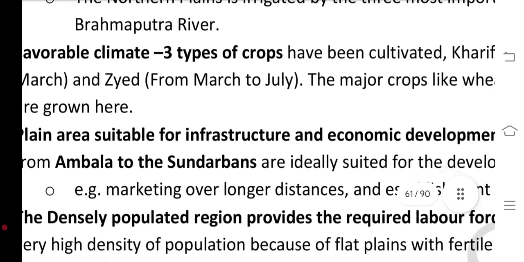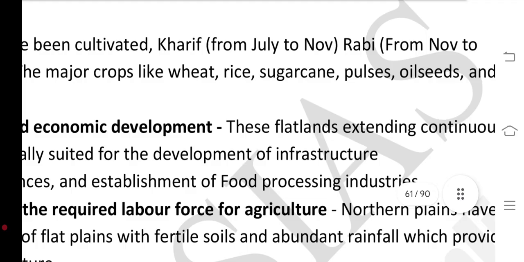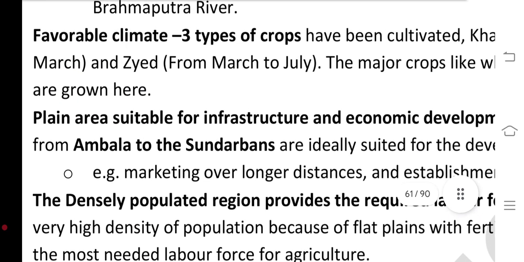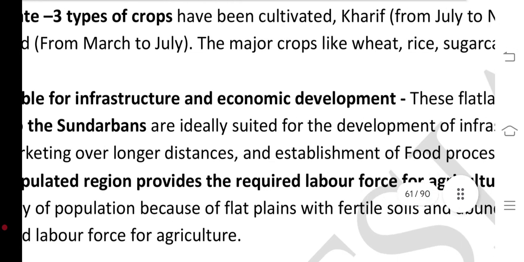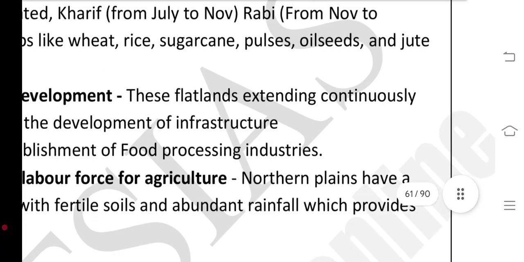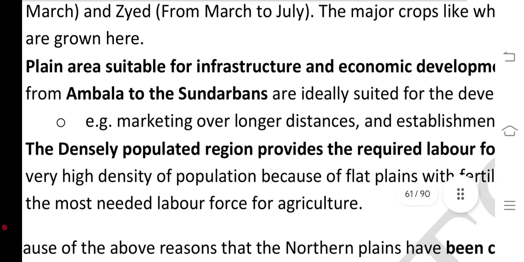Favorable climates, and three types of crops are cultivated: Kharif from July to November, Rabi from November to March, and Zaid from March to July. Major crops like wheat, rice, sugarcane, pulses, oilseeds and jute are grown there.